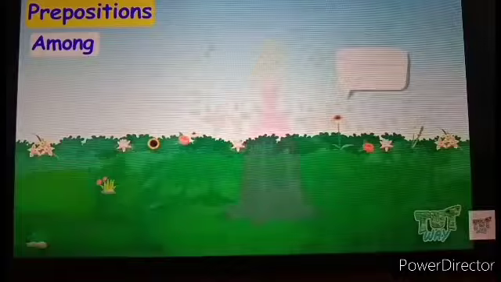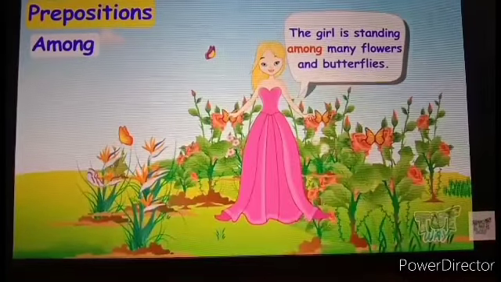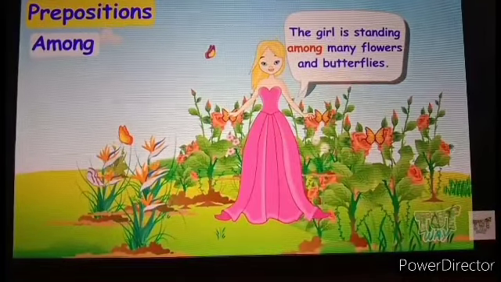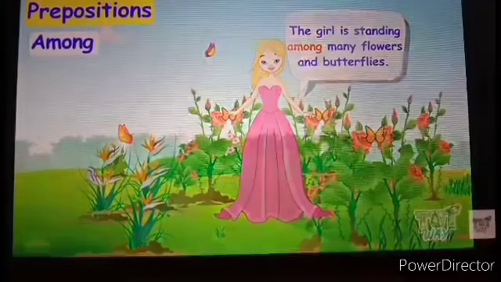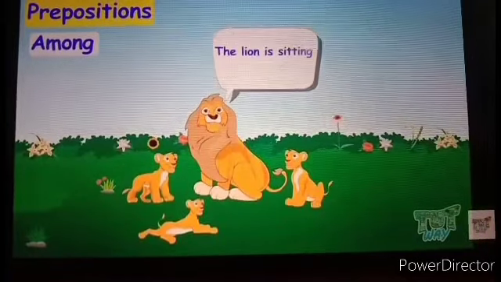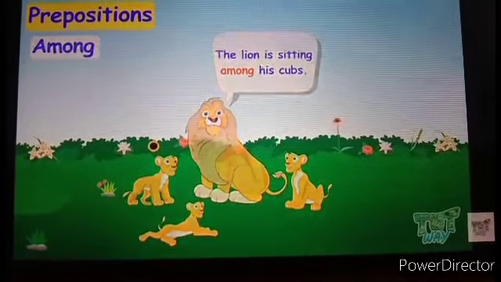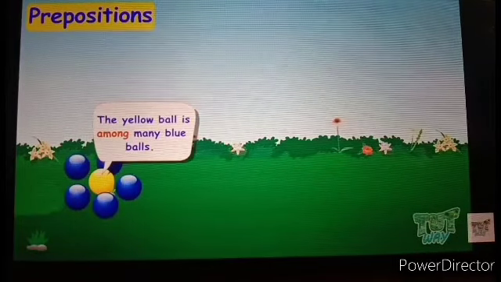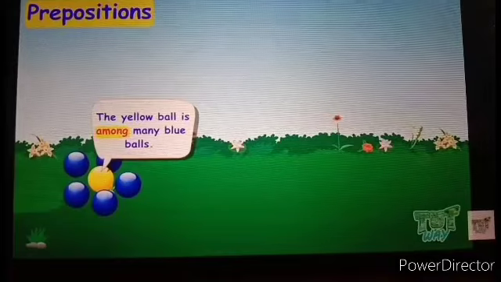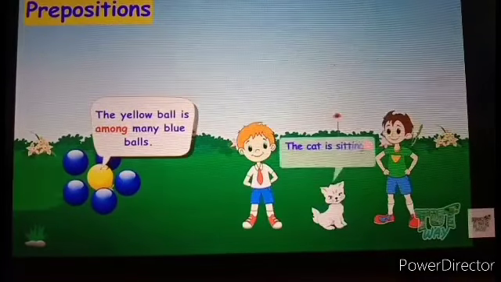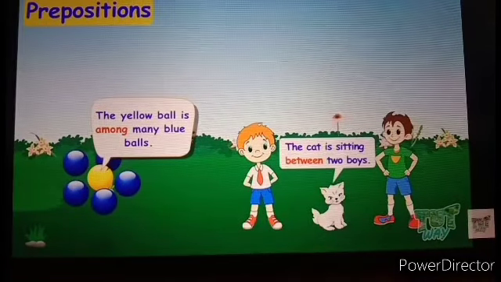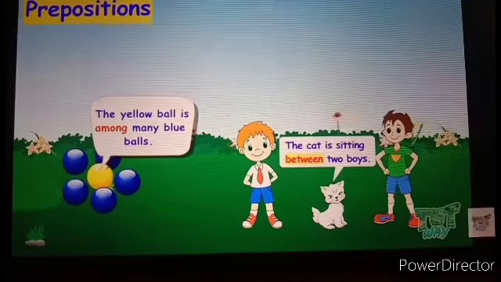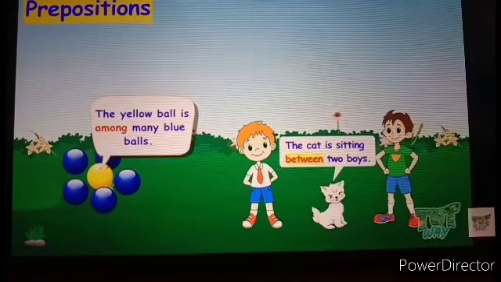The girl is standing among many flowers and butterflies. So, among is a preposition. Here, the cat is sitting between two boys. Between is a preposition word.